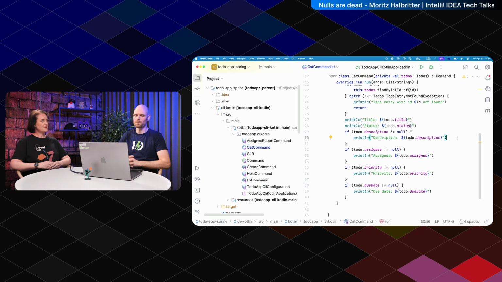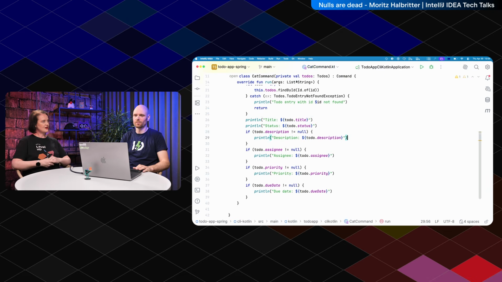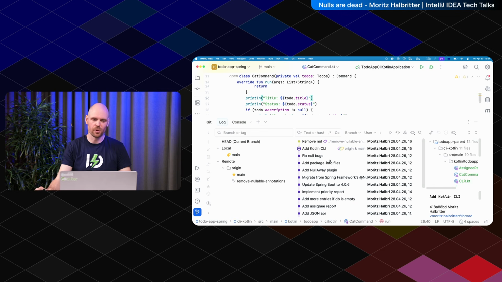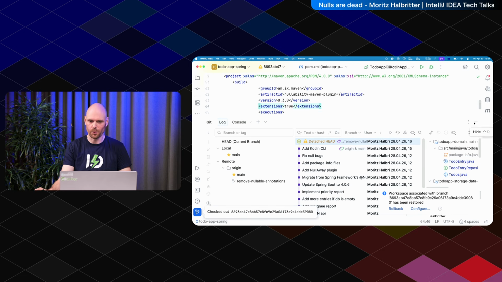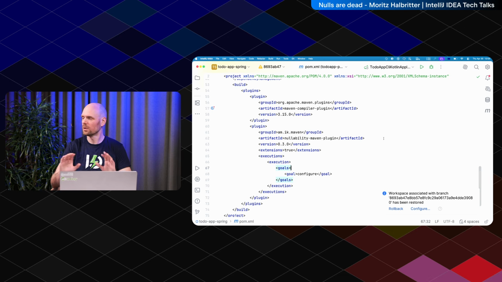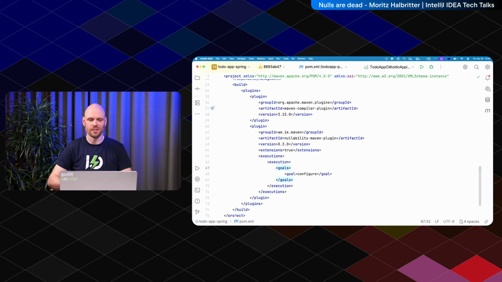Okay, I think the last thing to do would be, what if you're migrating from a project and you don't currently have any nullability annotations at all? How would you get started? I have some tips because this is essentially the same problem which I had in Spring Boot. Check out this one. What I did in this commit is I removed all the package-info files and all the @Nullable annotations. There is no @Nullable in there anymore. There's one in the README, but that isn't code. There is none in the code.